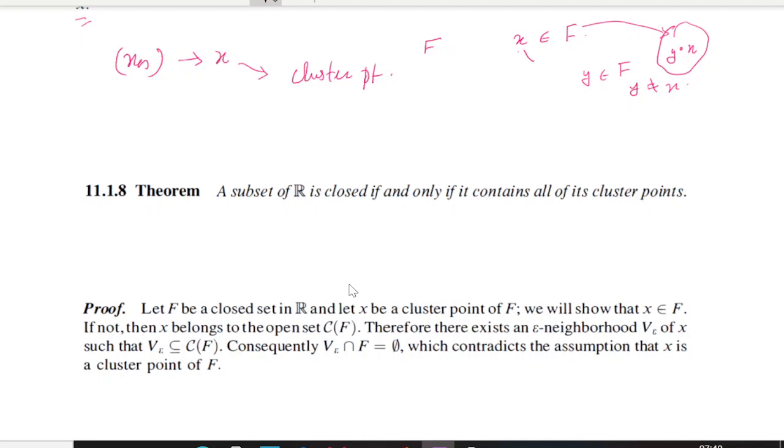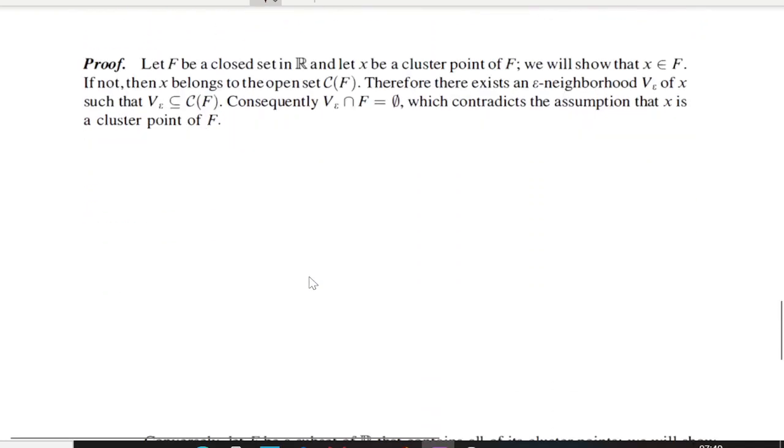So a subset of R is closed if and only if it contains all its cluster points. So we can have a much simpler proof like this. Let F be a closed set. So in the set of real numbers, we assume that this set F is closed.